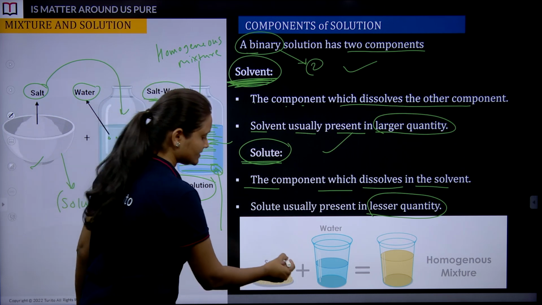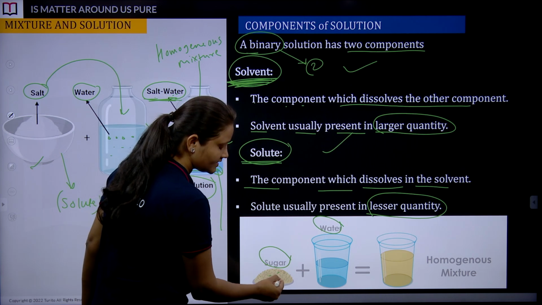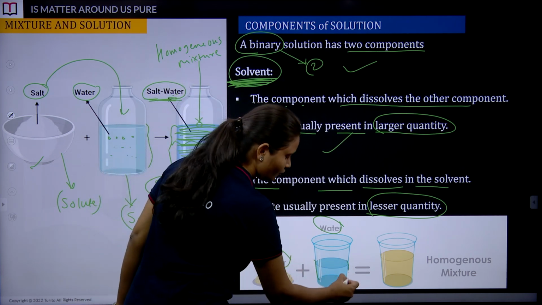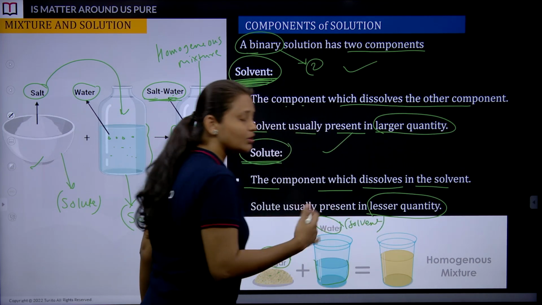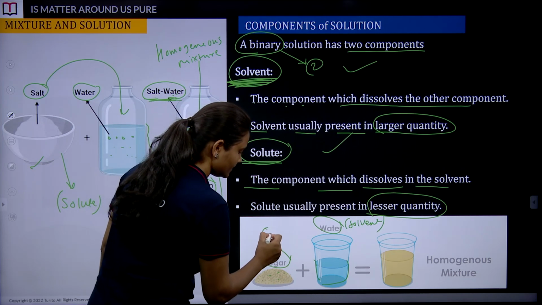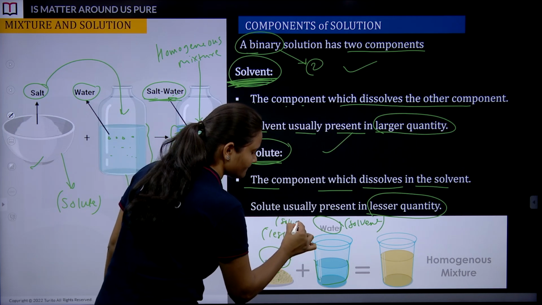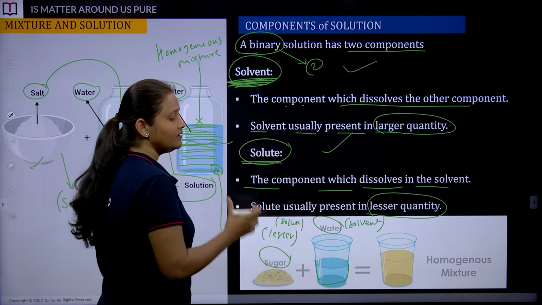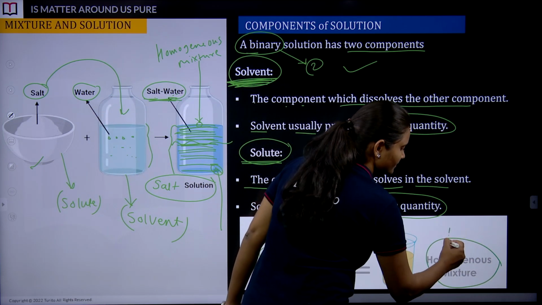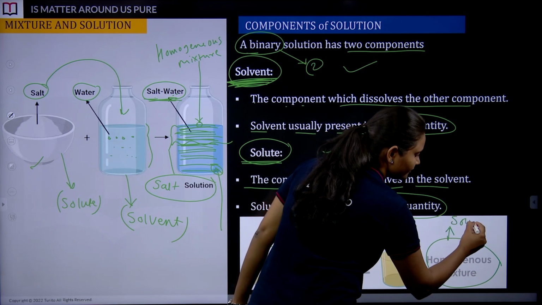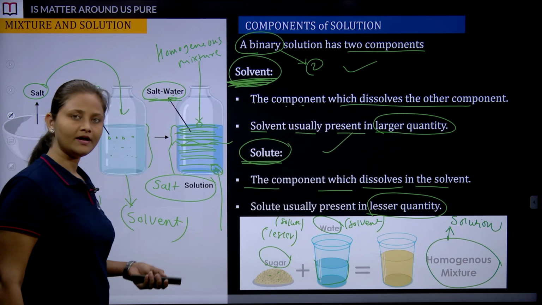Yes, so we have a second example: sugar in water. The same, we have taken sugar particles or sugar crystals, and we have water, which is the solvent and larger in quantity, whereas sugar is lesser in quantity, and that's why we say it's a solute, correct. Sugar and water are both going to get mixed and dissolved to give you a homogeneous mixture, which is nothing but a solution. Shall we move ahead? All right.